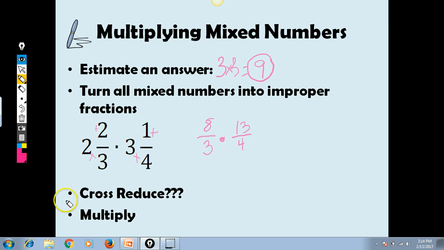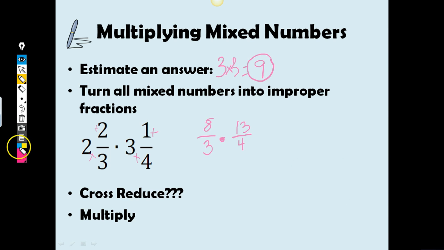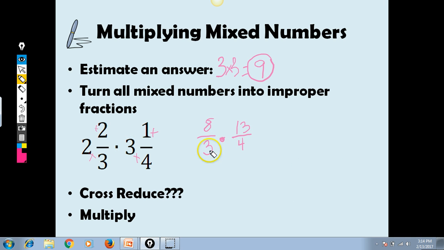Now look at what this says here. Cross-reduce, question mark. And if you guys see a place where I could possibly cross-reduce in this multiplication problem? Some of you might go, oh, wait a minute, 3 and 13, no, those are both prime, and there's nothing I can do there, but how about 8 and 4? Well, yeah, I can divide them both by 4. So if I do 4 divided by 4,